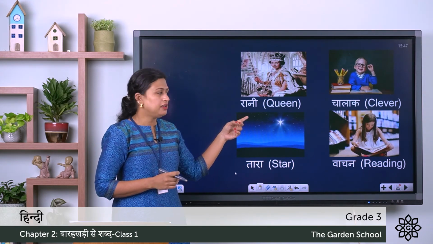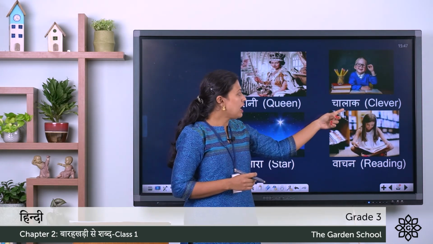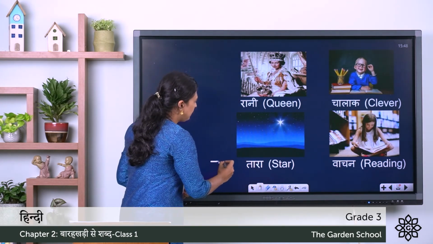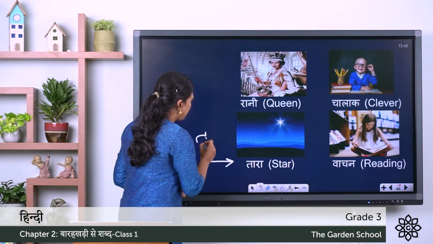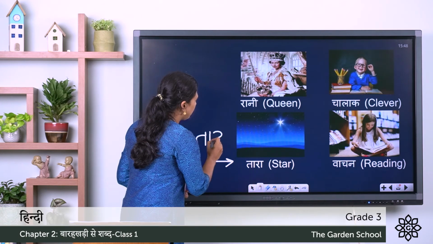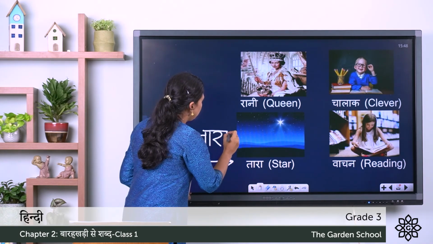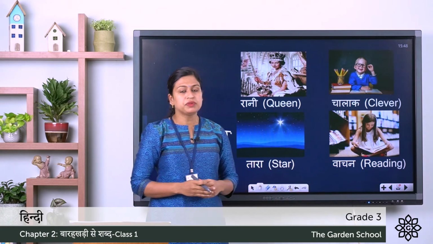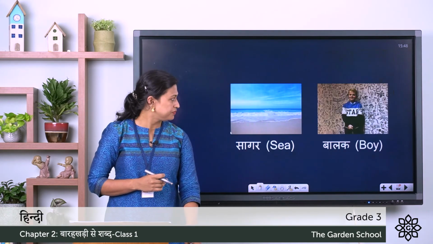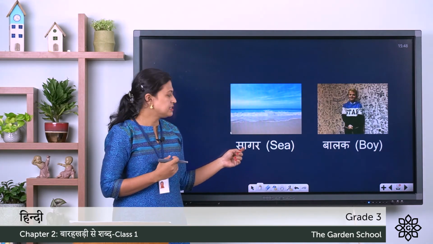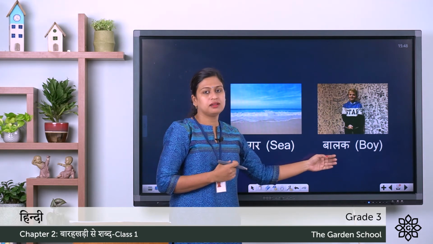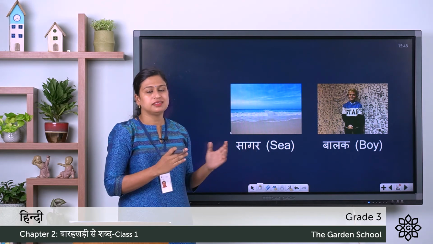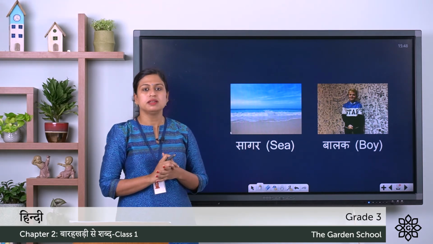Next one, Rani. Rani means queen. Chalak, clever. Tara, and here you should correct the spelling of Tara. That is Ta, A symbol, Ra, A symbol and on the top sleeping line. Tara. Tara means star. Next one, Vachan. Vachan means reading. Next one, Sagar. Sagar means sea. Then Balak. Balak means boy. So, here you can see we are using the symbol of A, that is the standing line and on the top sleeping line.